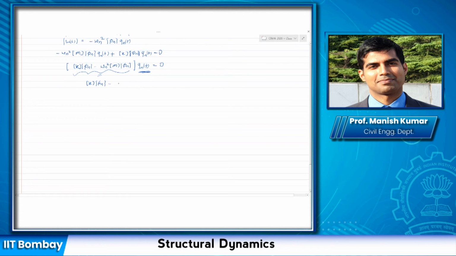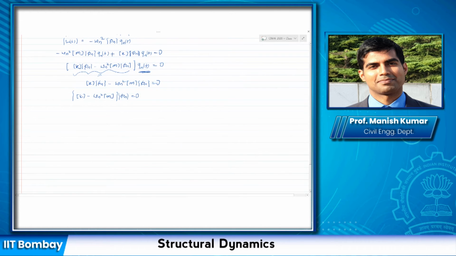Okay, for this equation, I'm going to write it again here: k times phi n minus omega n square m times phi n equal to 0. I can take the vector phi outside, so that I'm left with k minus omega n square m times the vector phi n.